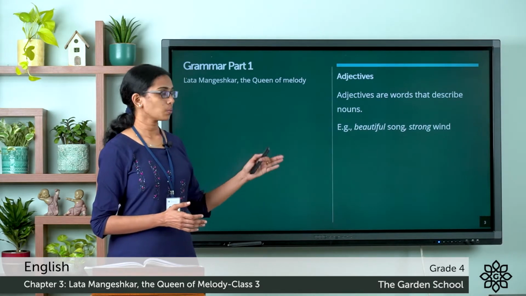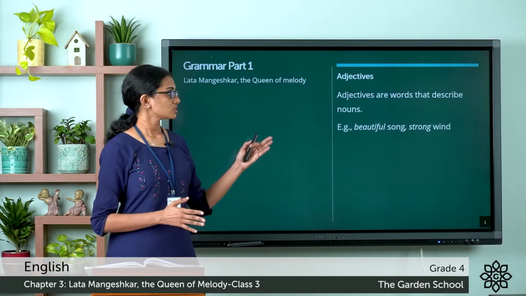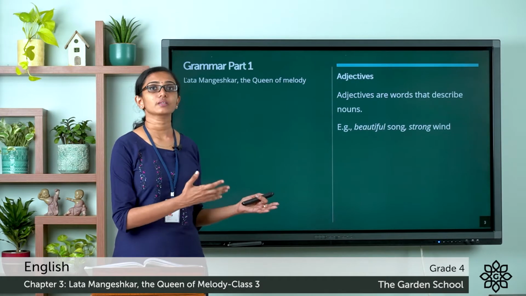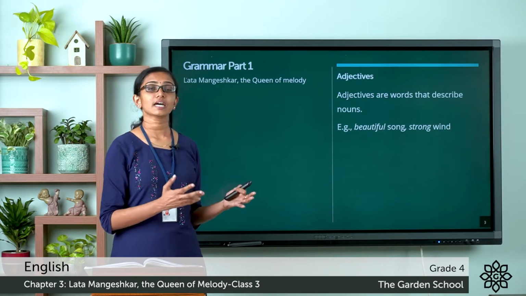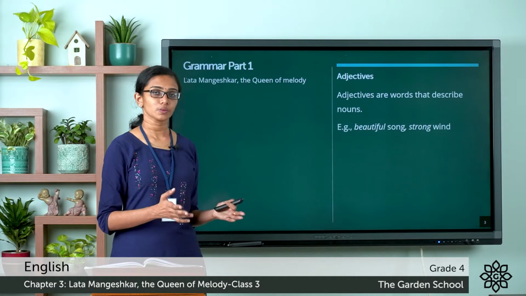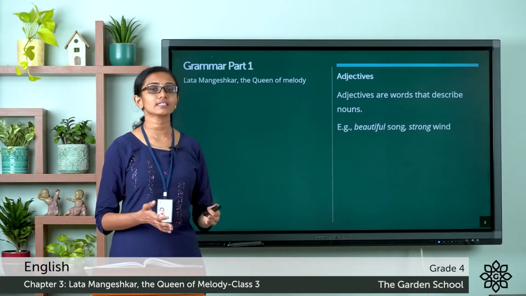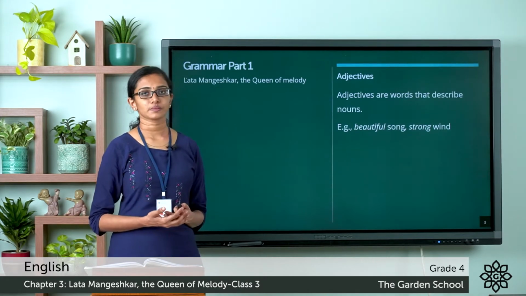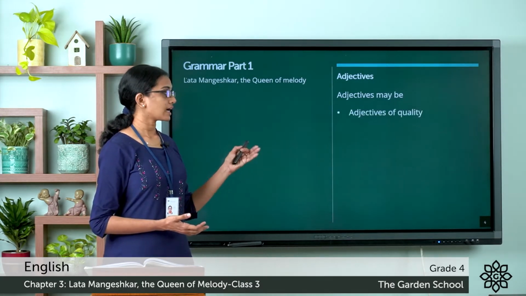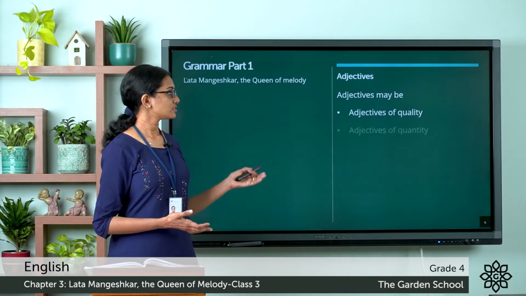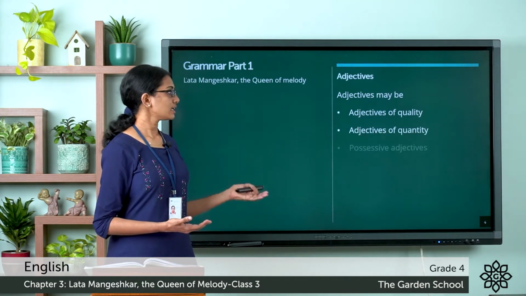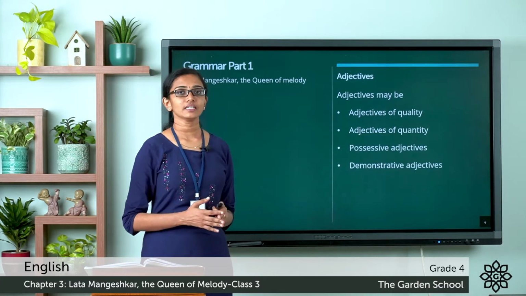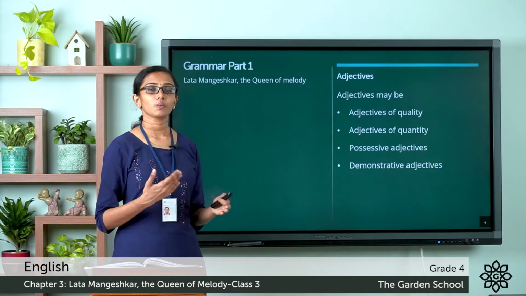The next example, wind. It's a common noun. So strong wind. The word strong describes that the wind is strong. So it describes the noun wind. So the word strong is an example of an adjective. And you see the adjectives can be of different types. So adjectives may be adjectives of quality, adjectives of quantity, then possessive adjectives and demonstrative adjectives. So let's see what is meant by each type one by one.